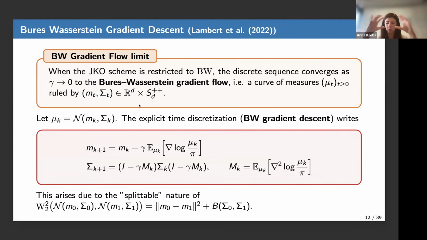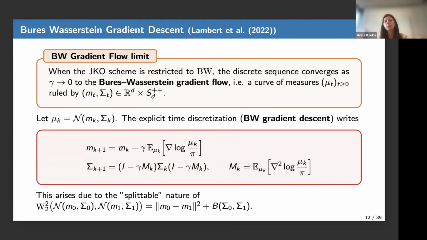Actually, if you look at the JKO, you make the step size go to 0, you can derive the equations ruling the evolution of m_t and sigma_t, and you can discretize them explicitly. Okay, so you give me a step size, gamma. I denote mu_k the Gaussian iterate at time k, and I consider an explicit time discretization of the Bures-Wasserstein flow, of these curves of Gaussians. And I can write how the mean and variance evolve at each step, depending on my step size gamma.